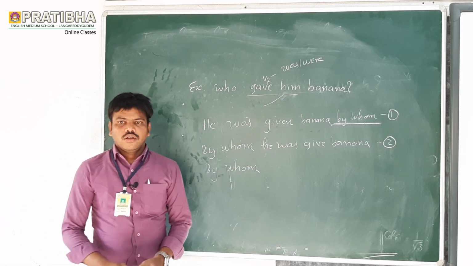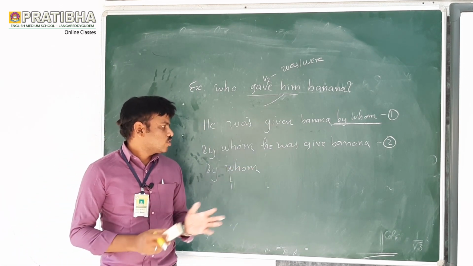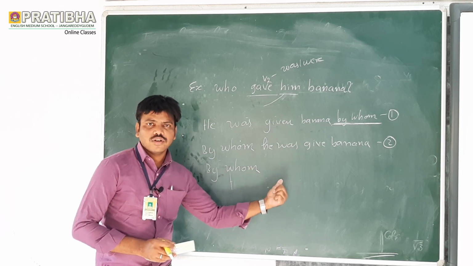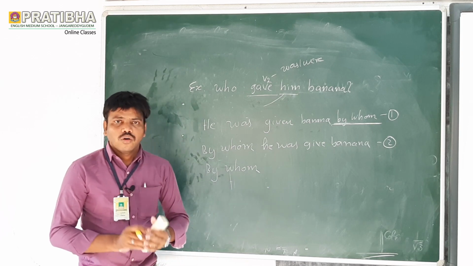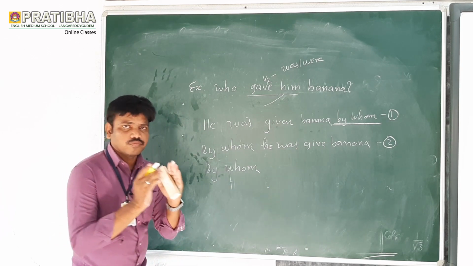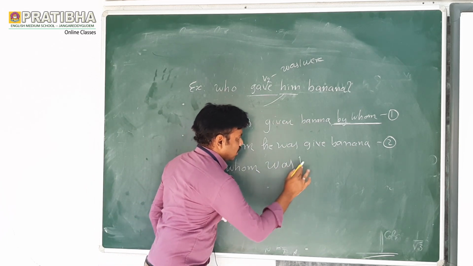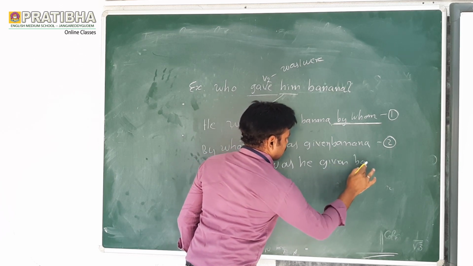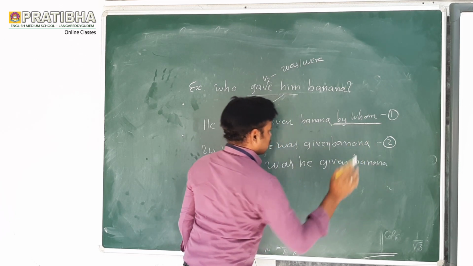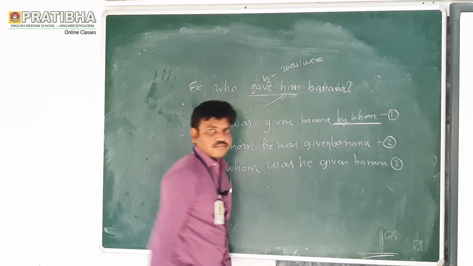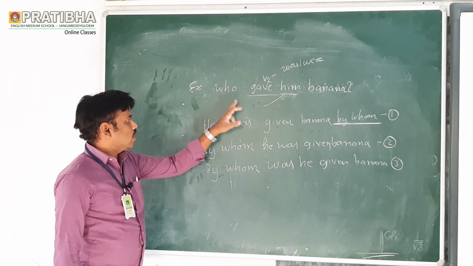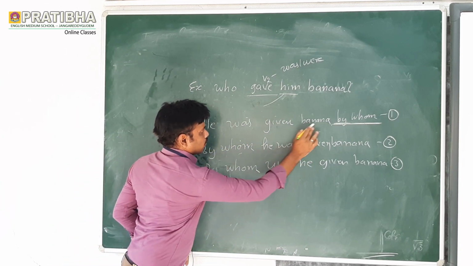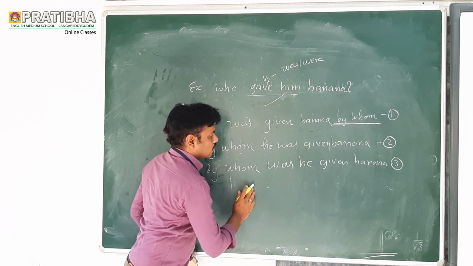Now let us see how to change. After writing by whom, what should we write? What did I say? The verb will become first. So: by whom was he given banana? So this is the third step. This is the answer. So, who gave him banana? Step 1: he was given banana by whom. Step 2: write by whom here. Last one: by whom was he given banana?